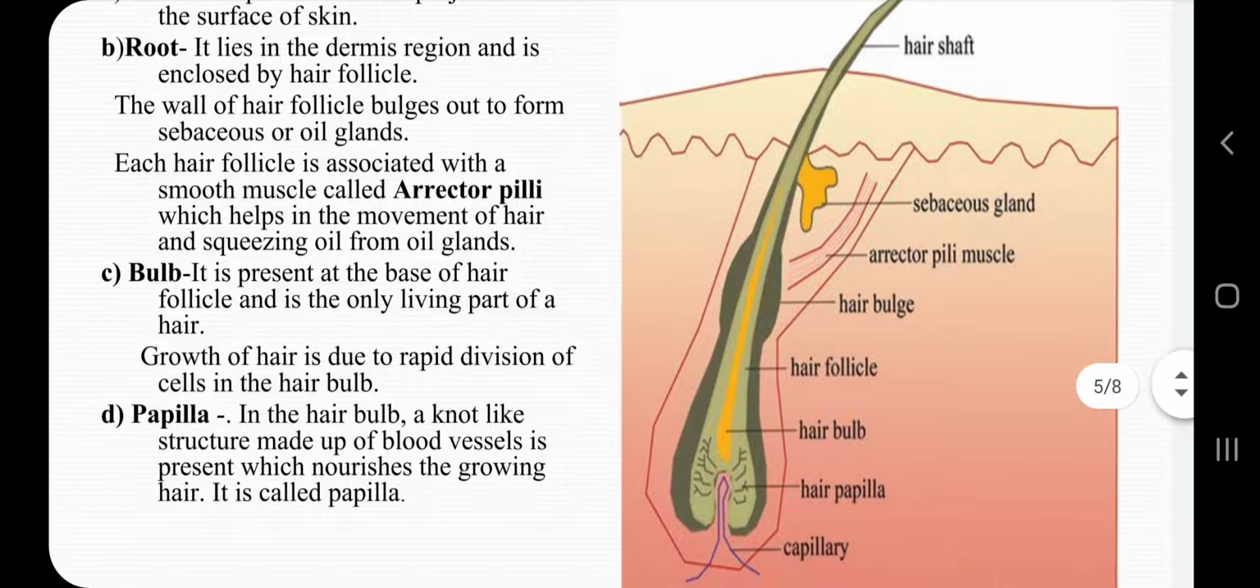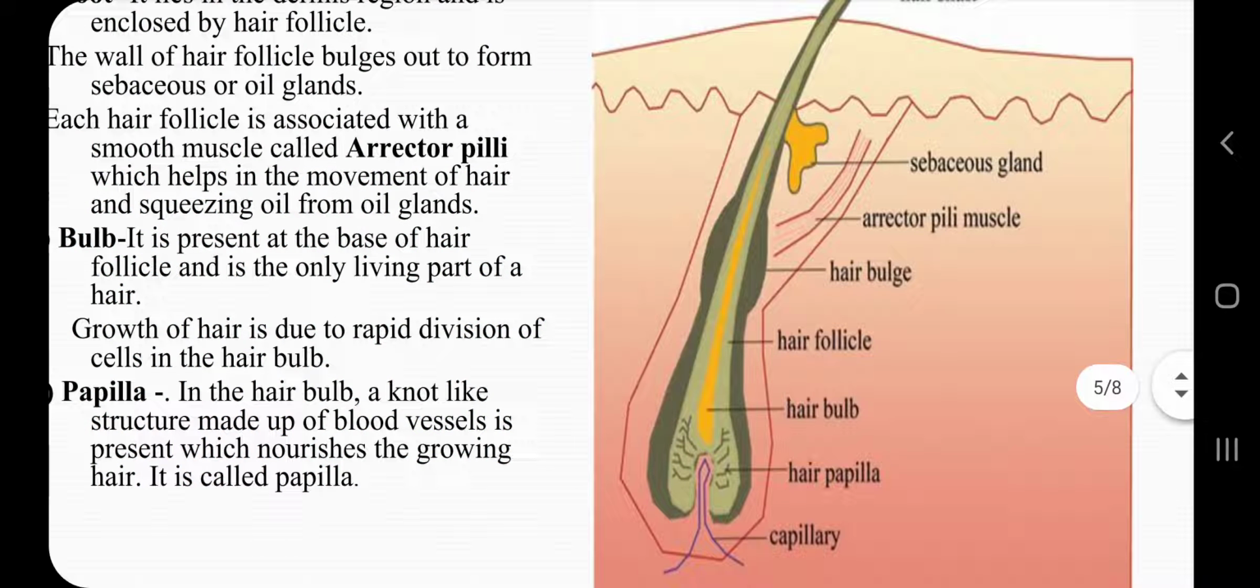Now the next part is the bulb. At the base of the hair follicle, a swollen inverted cup-like structure is present, which is called the hair bulb. The cells only in this part of the hair are living, and the cells above the bulb are dead keratinized cells. Growth of the hair is due to the rapid division of the cells in the root bulb, as you can see here in this diagram.